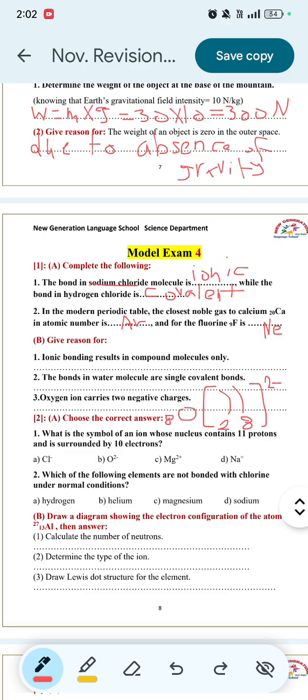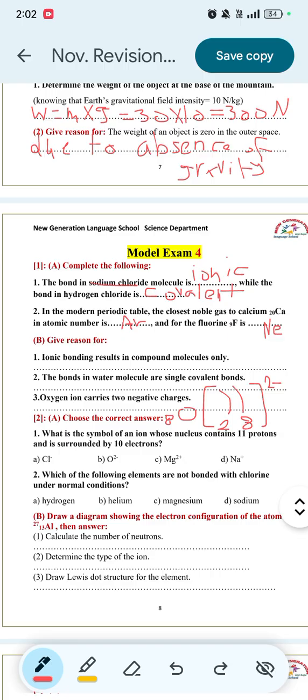Number 2, choose the correct answer. Number 1, what is the symbol of an ion whose nucleus contains 11 protons and is surrounded by 10 electrons? Here, A, chlorine Cl 17. It will tend to gain electrons, so the number of protons will be 17, while the number of electrons will be 18. So this is the wrong answer.